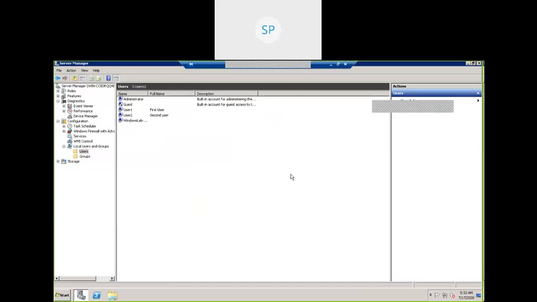Now we created users. What permissions or privileges does this user have by default? What we need to do? First select administrator, go to properties and see what privileges that administrator account has.